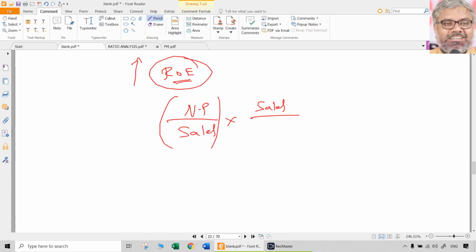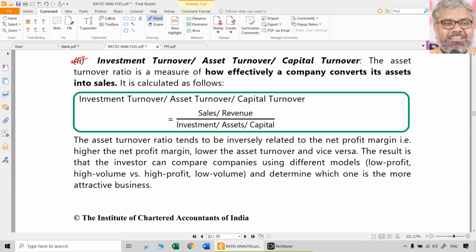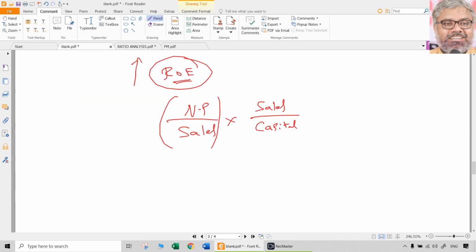For general understanding, let us call this capital. Assets is also okay, but capital is better. Any of them can be taken. Investment or capital, both are the same. Assets also can be taken in the denominator. But of course, whatever we take in the denominator here, the same thing has to be taken as the numerator later. That has to be remembered, so that these things get nullified. We will see how that happens.